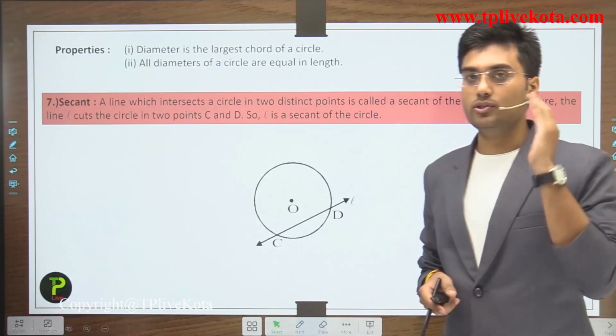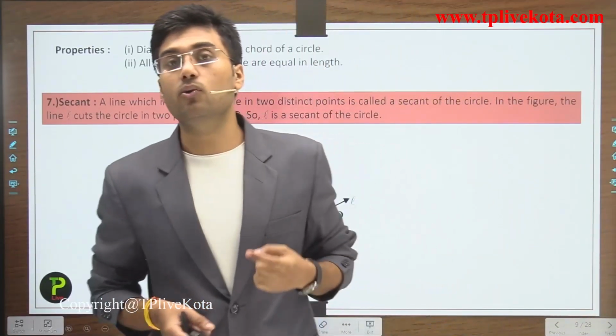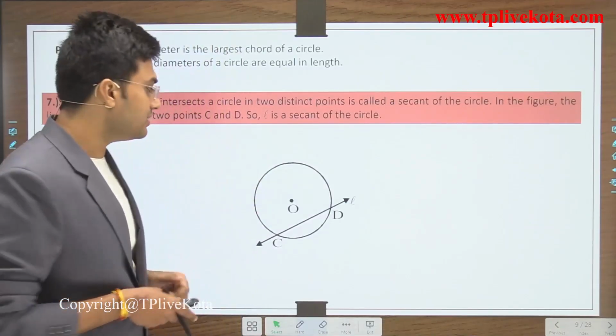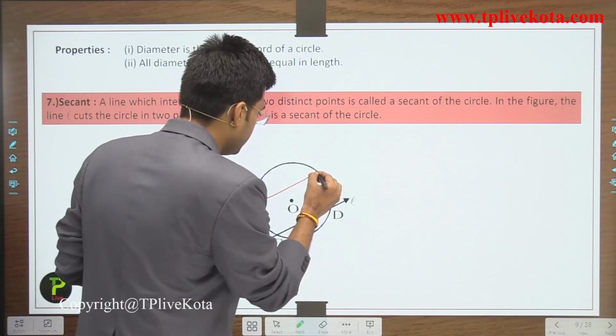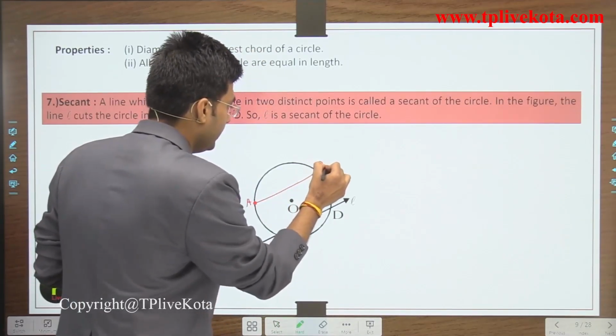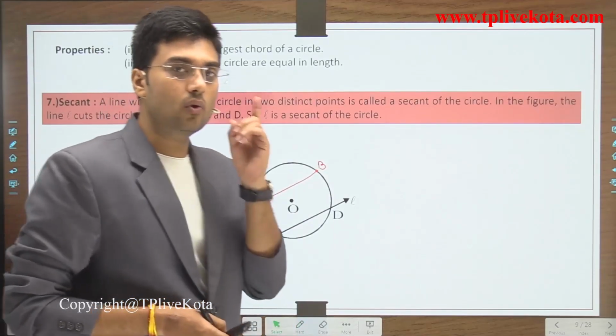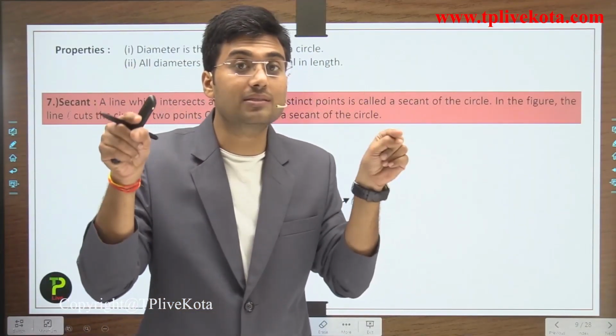Now students, the question that comes to our mind is, what is the difference between a chord and a secant? If we talk about this line segment AB, then this is a chord. A chord is a line segment which joins two points on the circle.